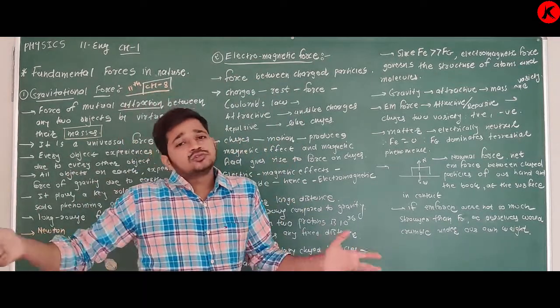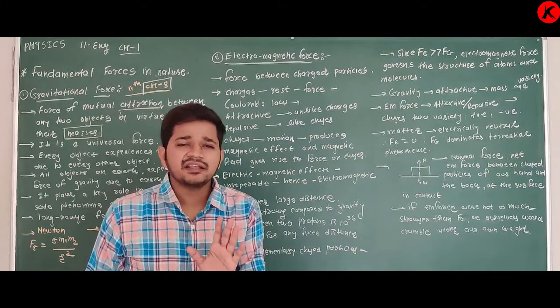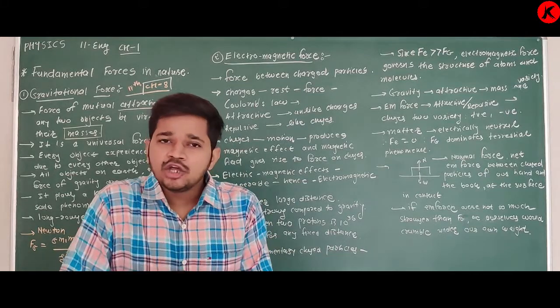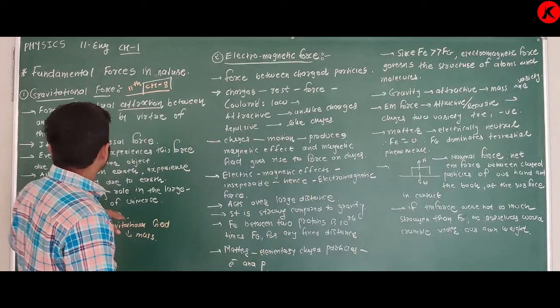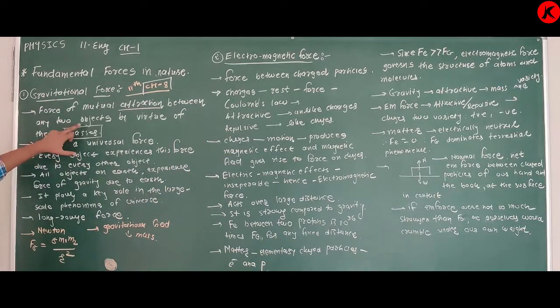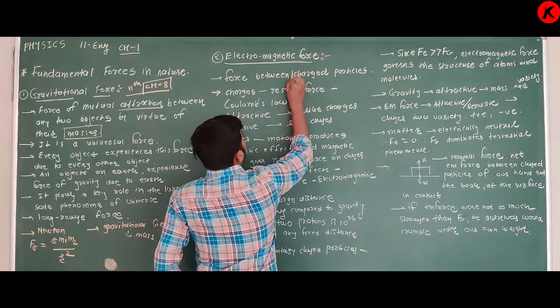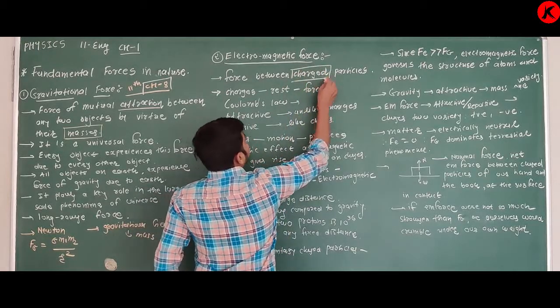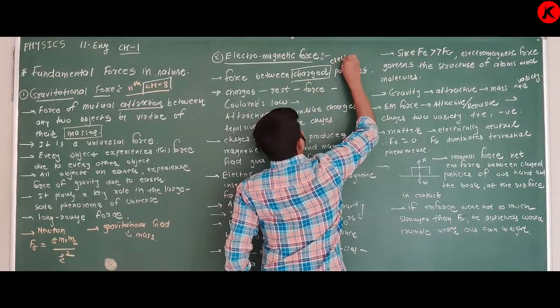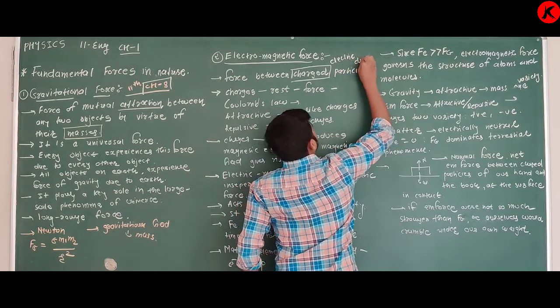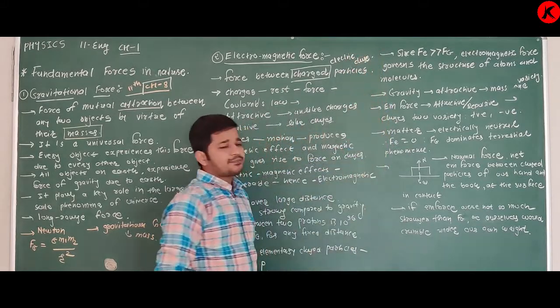No charge, no electric force. Clear about this? So as gravitational force acts by virtue of masses, this electromagnetic force acts by virtue of electric charge.